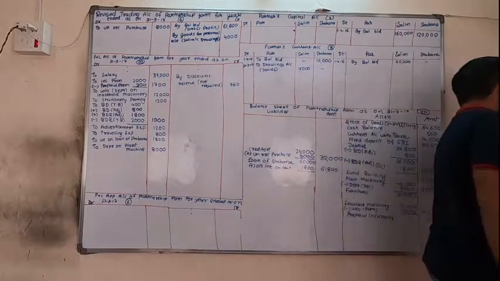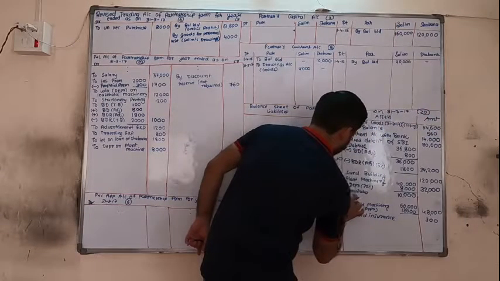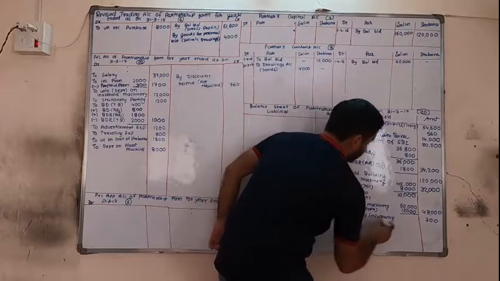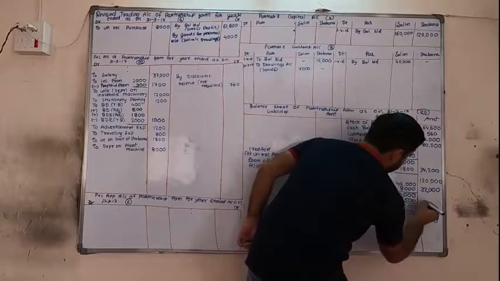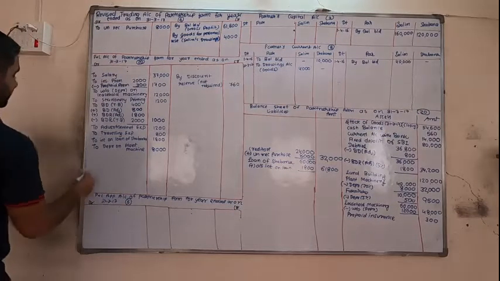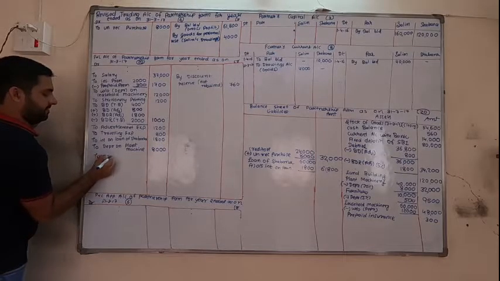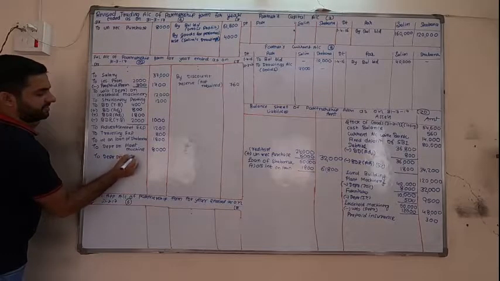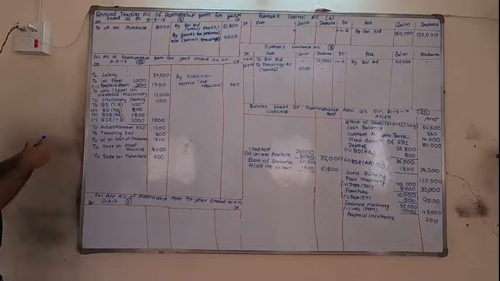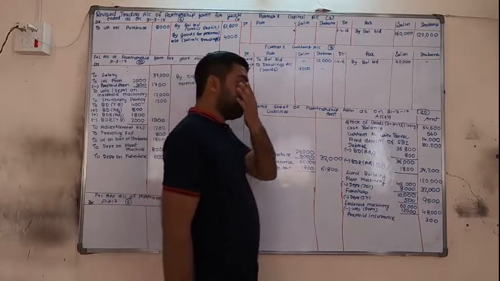Next, on furniture we need 5%. So minus depreciation 5% is 500. So in the outer column 9,500. Again, to depreciation on furniture 500.